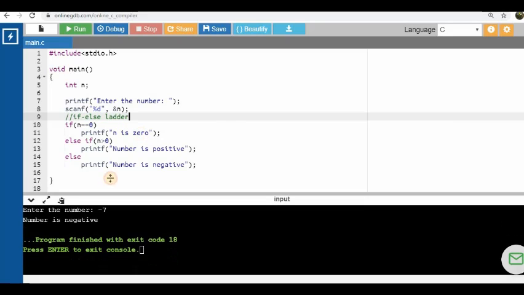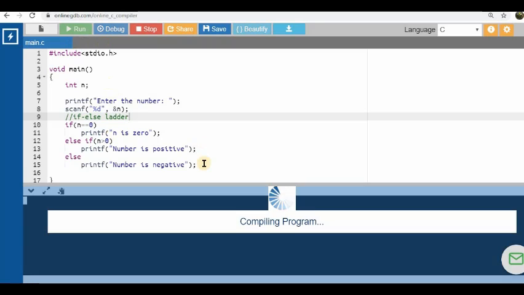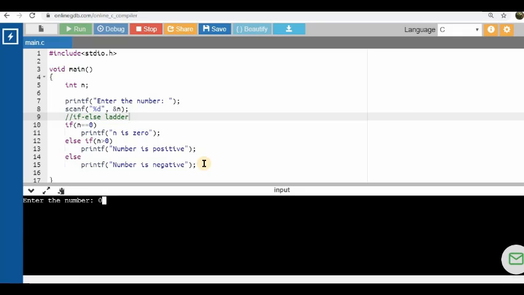Now let me go ahead and execute this program. It asks me to enter a number. I'll enter the number 6. The number is positive. I'll enter the number 0. It prints n is 0. I'll run it again. I'll enter the number -9 and it says number is negative. In this way, the program has 3 different branches. It's a multi-way branching statement.